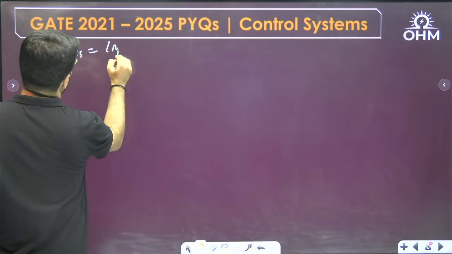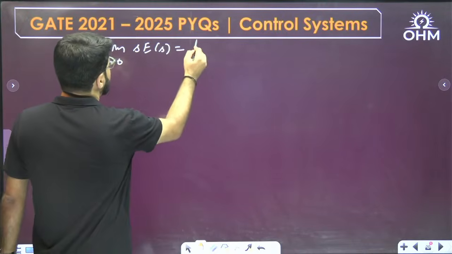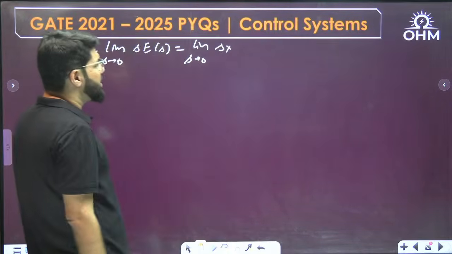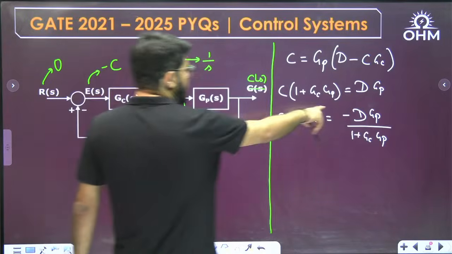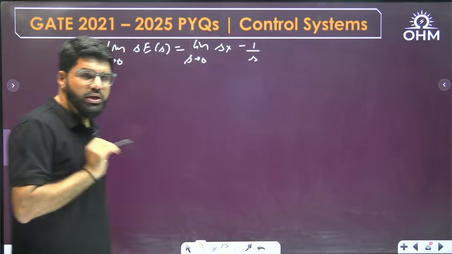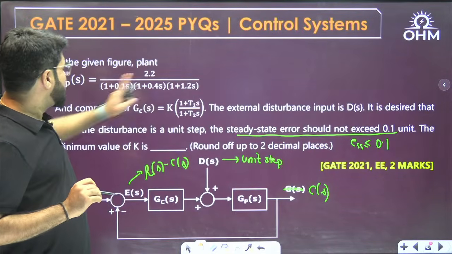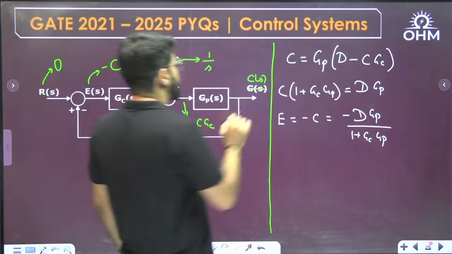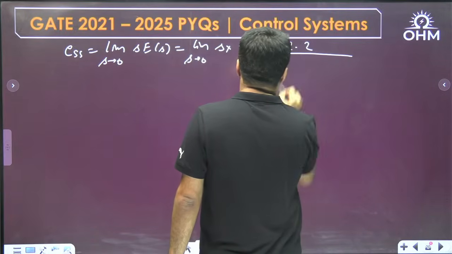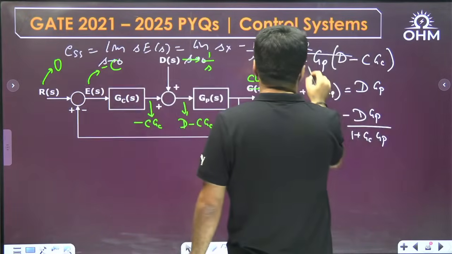Again, directly writing the final value theorem: limit s tending to 0, s into error signal. Substituting the error signal here: limit s tending to 0, s into the error signal. What is the error signal we have got? The error signal is minus DGP upon (1 plus GC GP). What is D? It is 1 by s, unit step disturbance. What is GP? I will substitute then. This is the GP and this is the GC. 2.2 upon 1 plus how much? Let me see once again: 0.1, 0.4, 1.2.